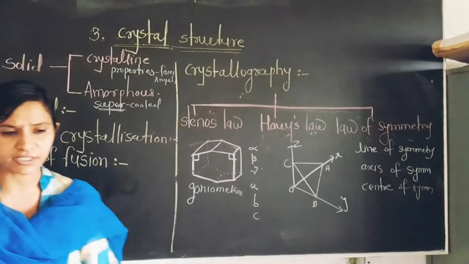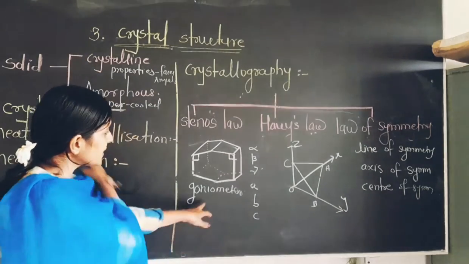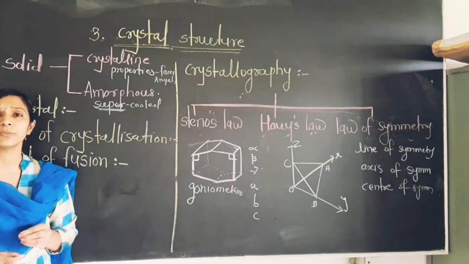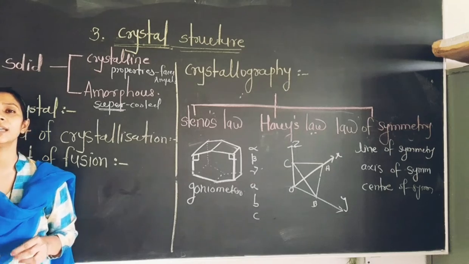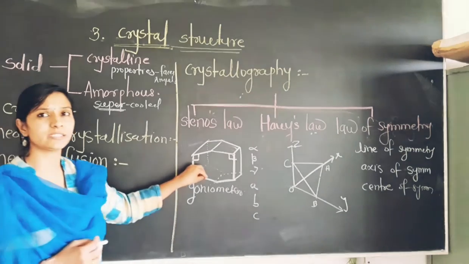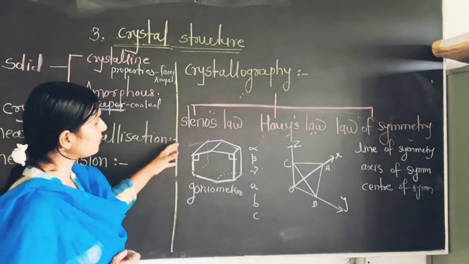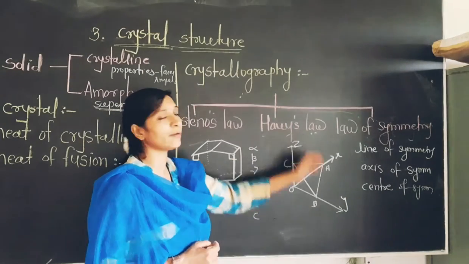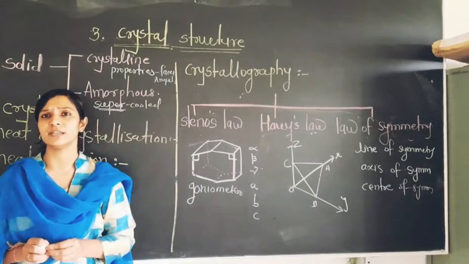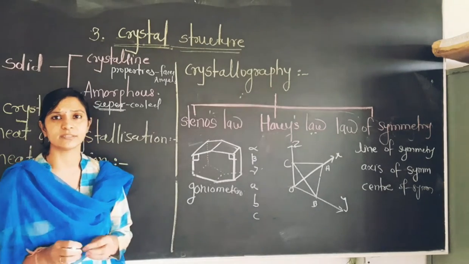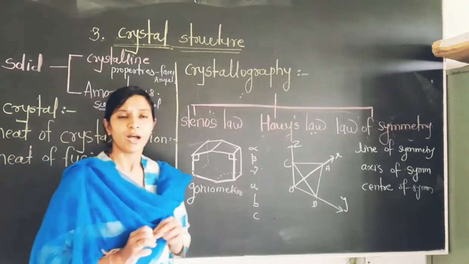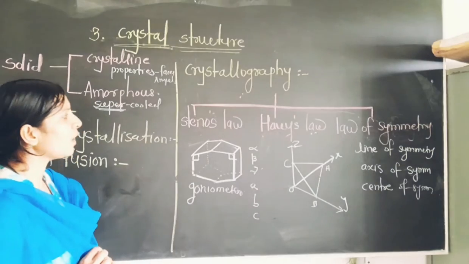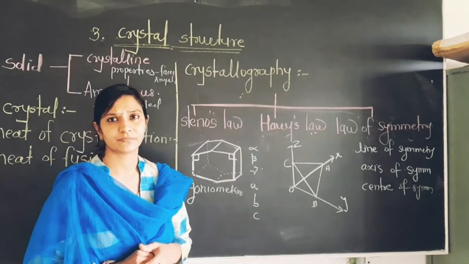And there is one instrument, the goniometer. The goniometer is very useful to measure the angles between the two faces of the crystal. Now friends, let's discuss the second law, that is Hall's law. This law is very interesting and important also. Hall's law is also known as the law of indices.